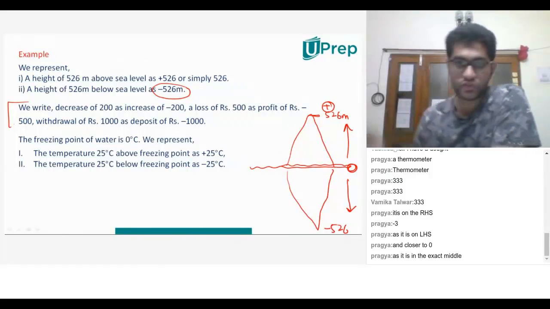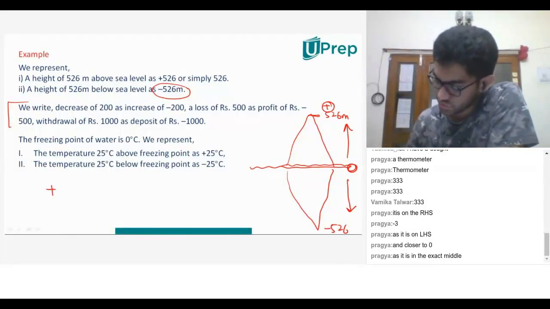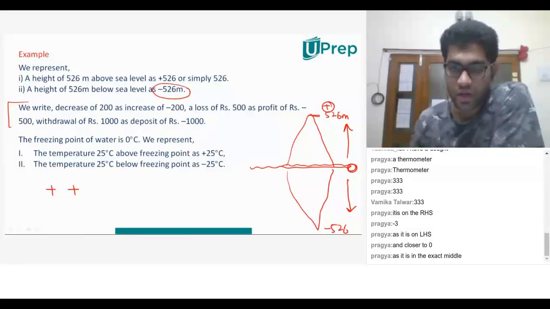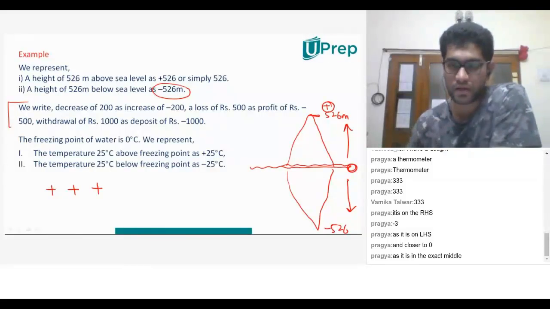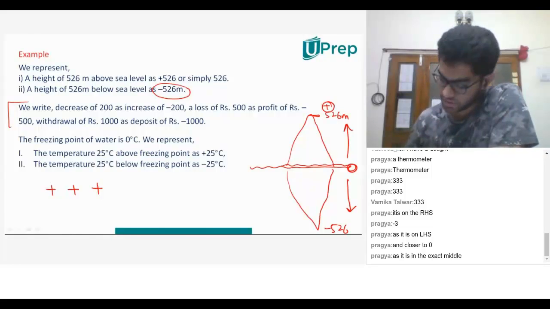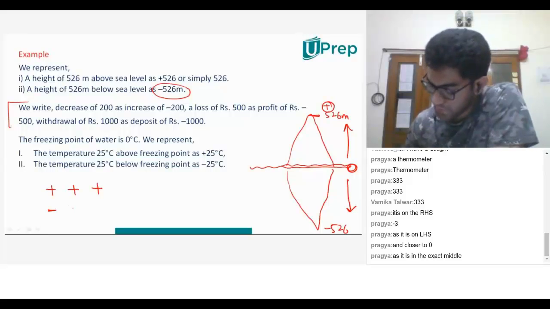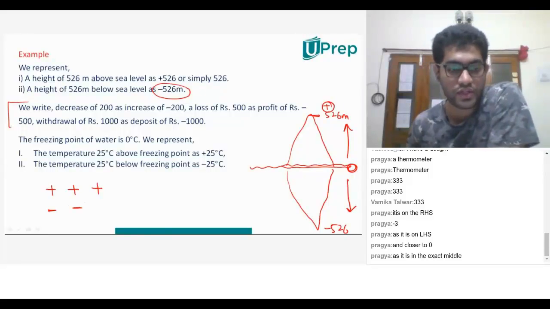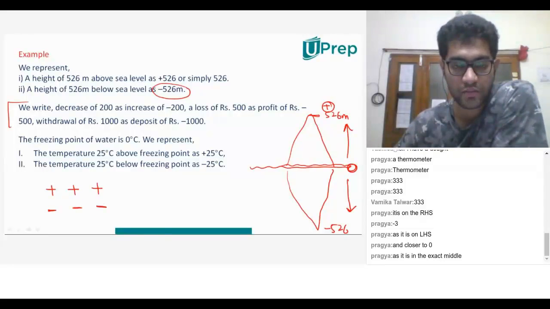Look, profit is usually represented by plus. An increase is usually represented by plus. A deposit is again represented by plus. But these are all increases, profits and deposits. Now decrease is represented by minus. A loss is represented as minus. And a withdrawal, that is when you remove money, you're again subtracting certain money.